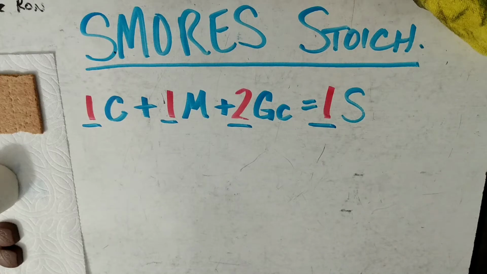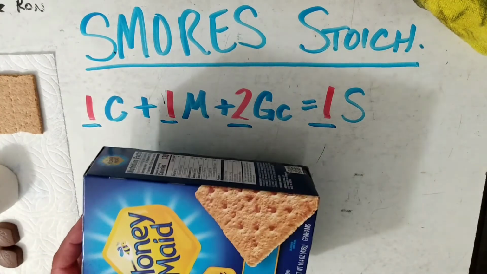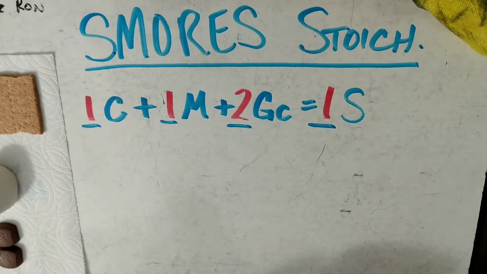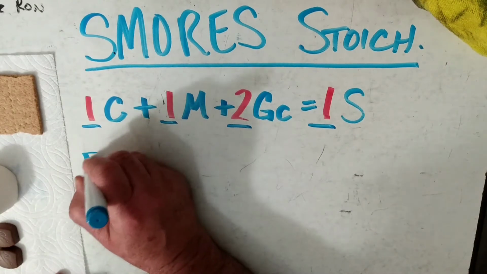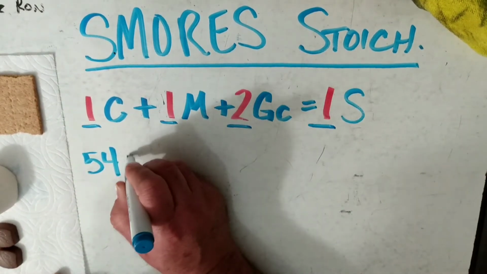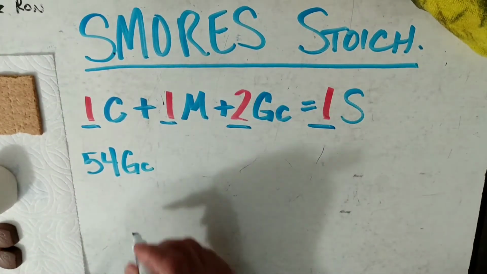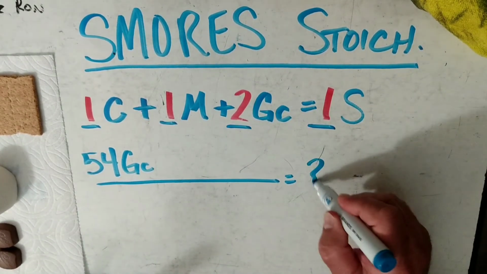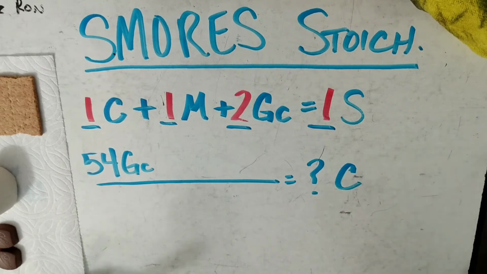So that being said, how many do I need? Well, in this one box right here of graham crackers, I've got 54 graham crackers. And I want to know how much chocolate I need.